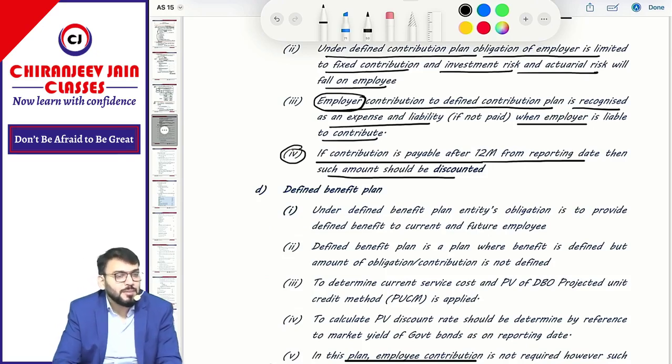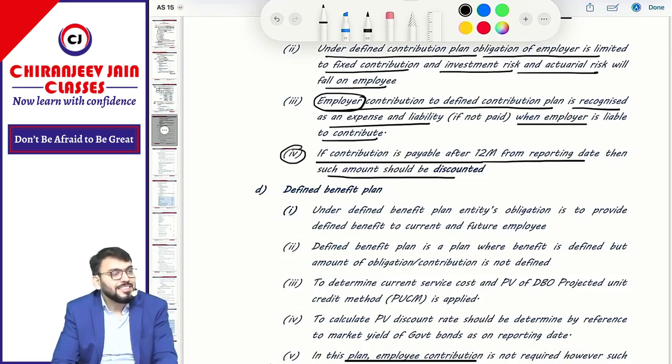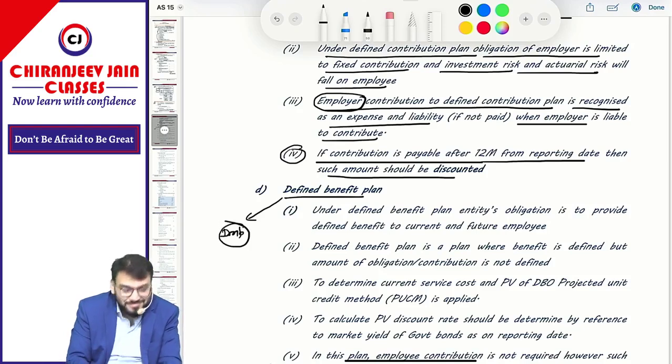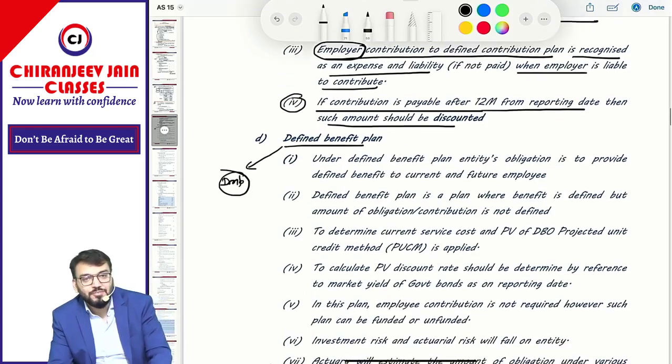So post employment benefit, how many types are there? DCP and DBP. What is DBP? Defined benefit plan. This is more important. DBP, defined benefit plan.